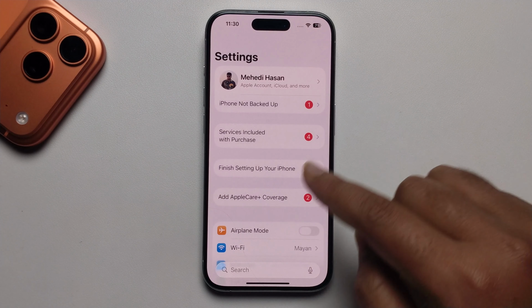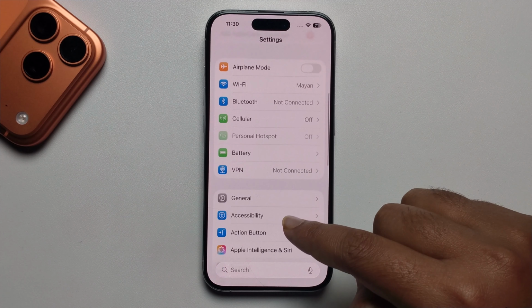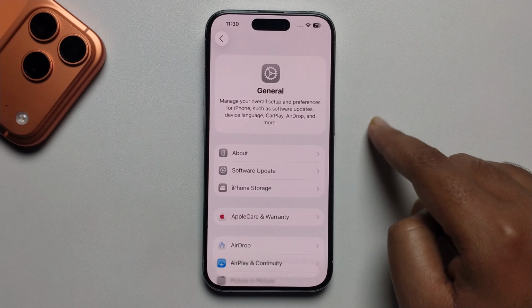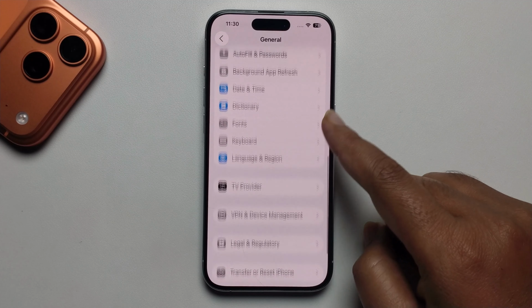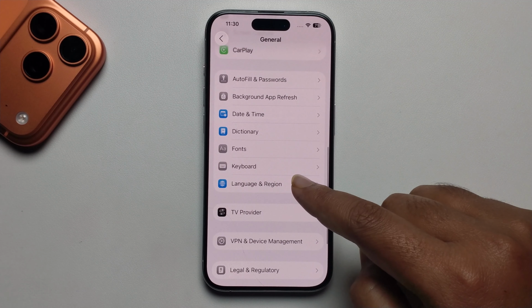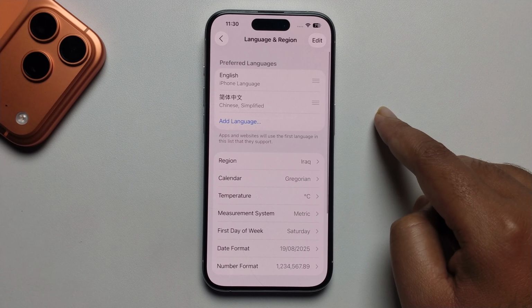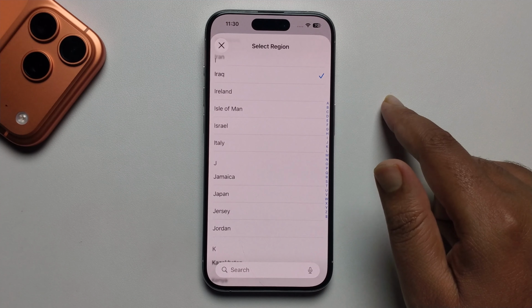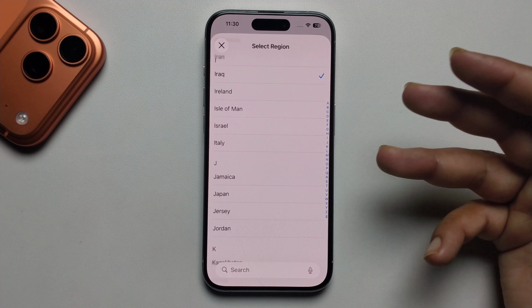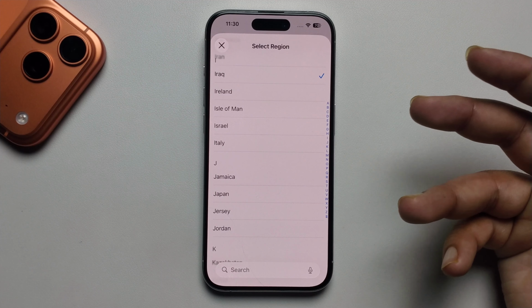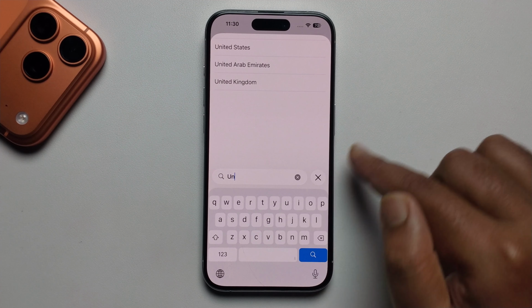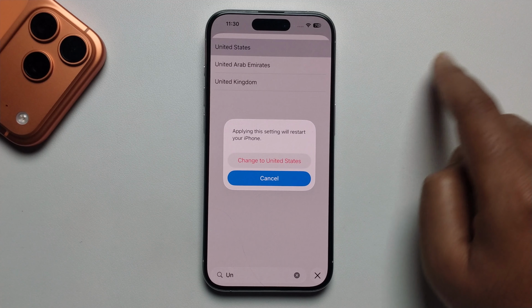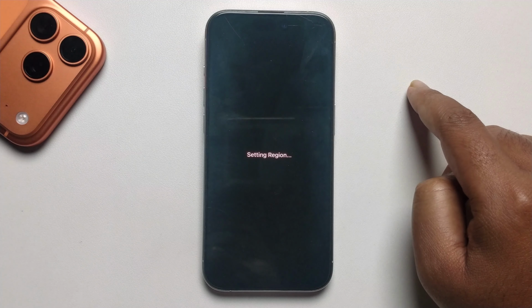Open Settings, go to General, scroll down, and then you'll see the Language and Region option. So look here, my region is Iraq. You just select any Europe country, or like I'm selecting United States. Okay, change.